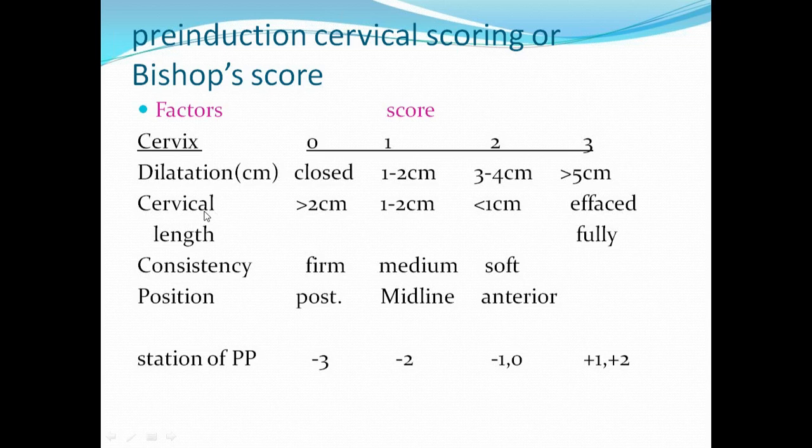Like that only for cervical length. The cervix is very long. The ripening has not occurred. The cervix is having a very long length, like a non-pregnant cervix, that means more than 2 centimeters in length, you give a score of 0. 1 to 2 will be 1. And less than 1 centimeter will be a score of 2. And then no length of cervix. The cervix has totally shortened. That means the cervix is fully effaced. Then you give a good score of 3.